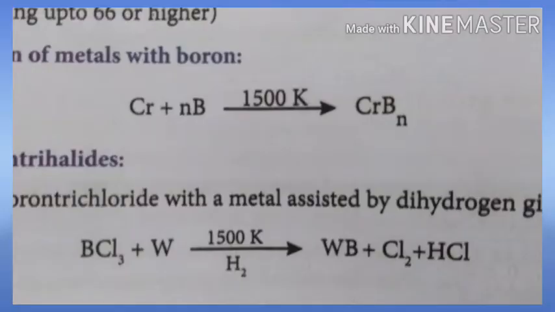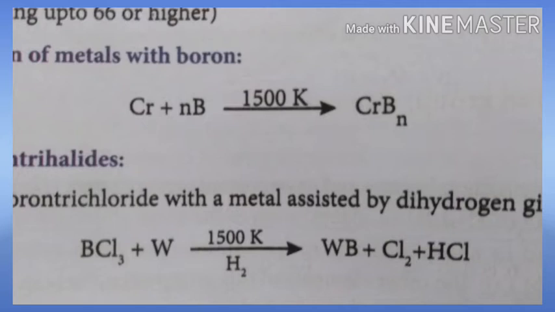In the chemical properties of boron, the first one is the formation of metal boride. Boron reacts with metals and forms metal boride, with the general formula MxBy.